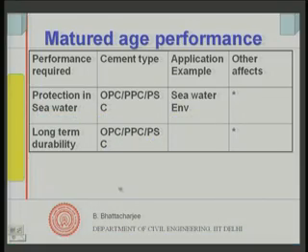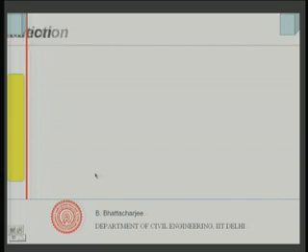But certain things are almost not to be used, for example sulphate resisting cement, which is a costly cement. If you do not have a sulphate environment, why should you use it? That kind of judicious decision one has to take for selecting the cement, but cost is a major factor. Finally, one has to see what the cost is, and cost is economy, because you can't construct something without considering the economy. So that is how we do specific cement selection. Let us now look at the selection of water.